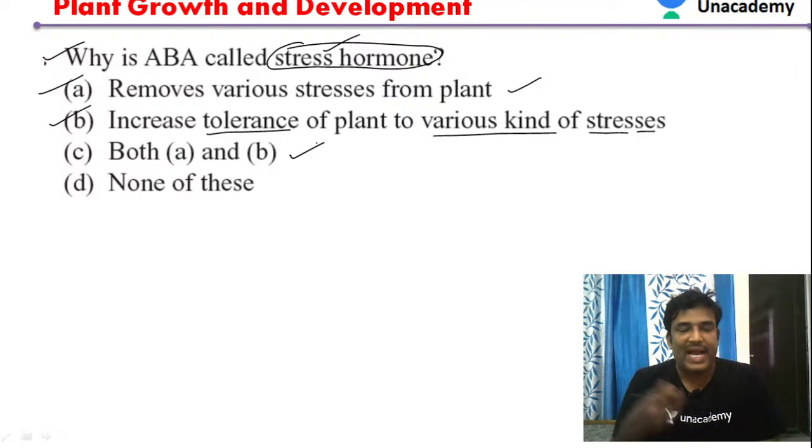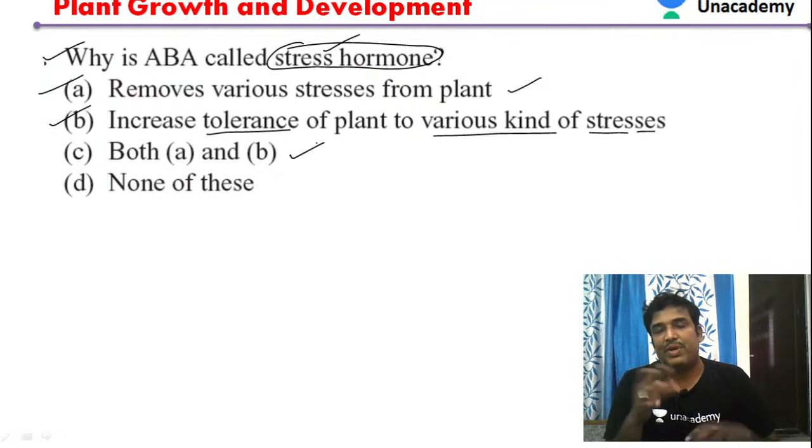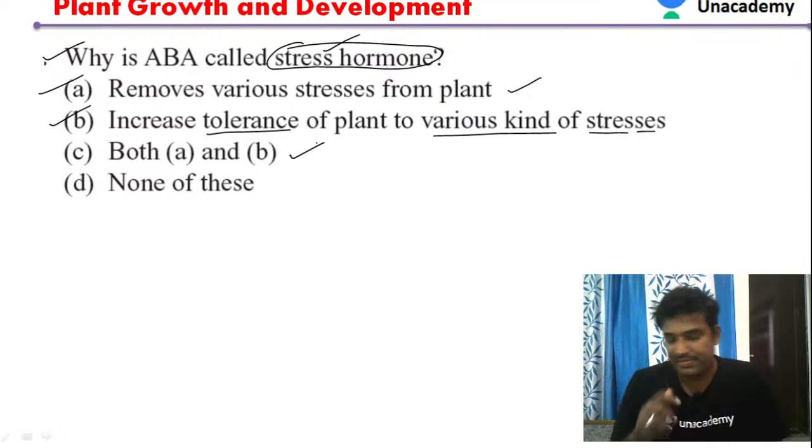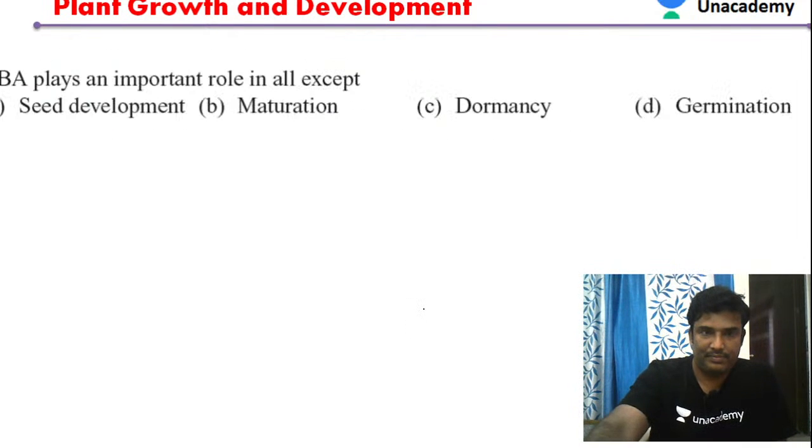So it makes the plant tolerant to various kinds of stress because of this accumulation of abscisic acid. Because of that reason, we will be taking the answer as option C. So option C will be the right answer in this case. Then let us move to the next question.